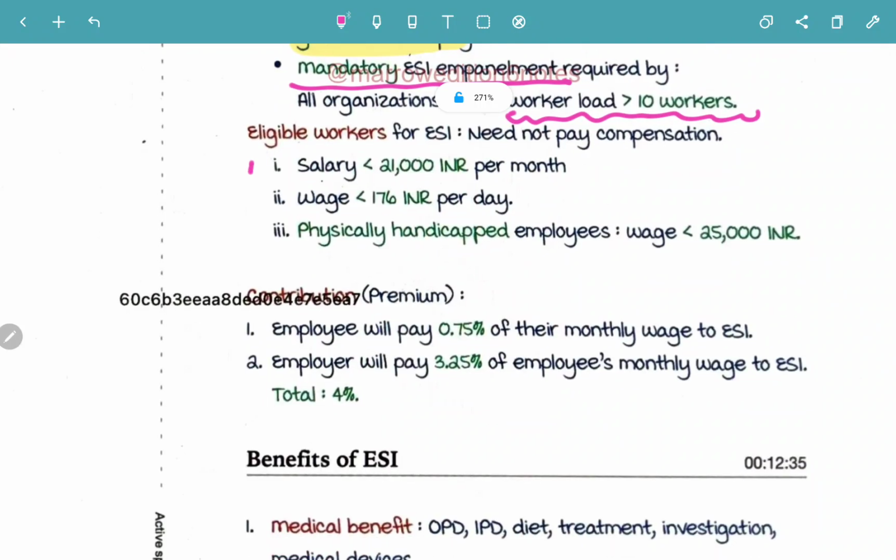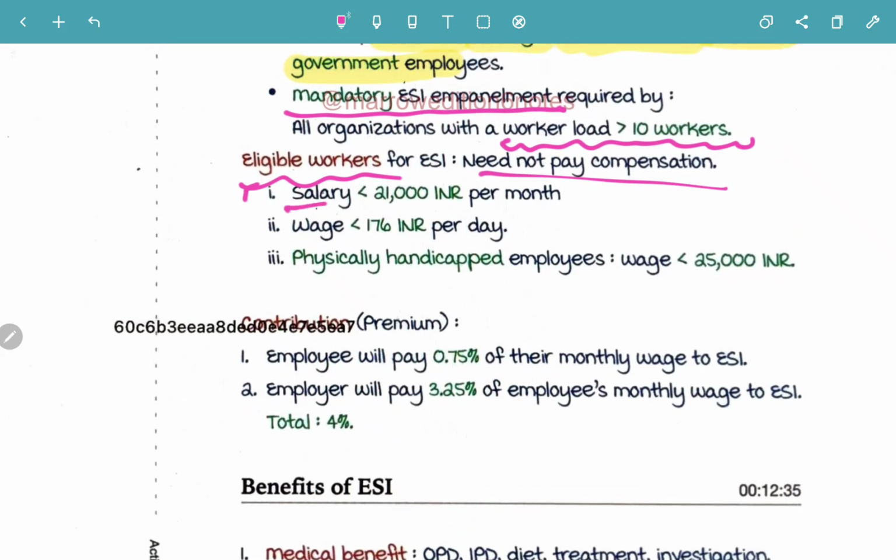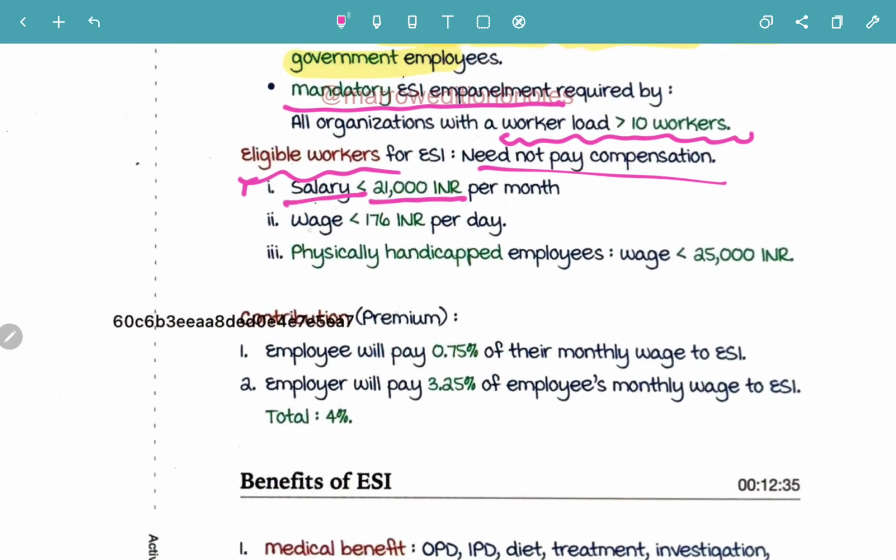The salary must be less than 21,000 INR per month. Wage must be less than 176 INR per day, and for physically handicapped employees, the wage must be less than 25,000 INR.